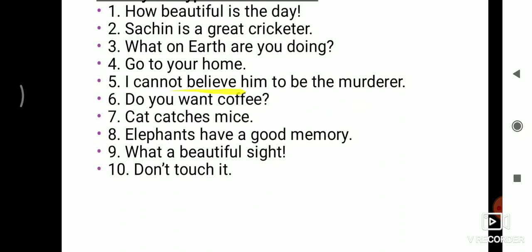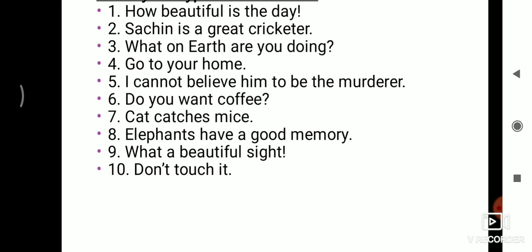So here I am providing information but with a negative word. The word cannot gives us a negative sound. That is why this is an assertive sentence, but it is in negative form.